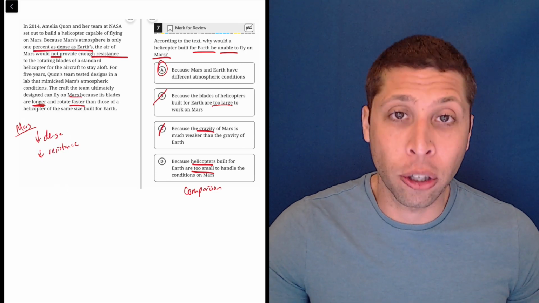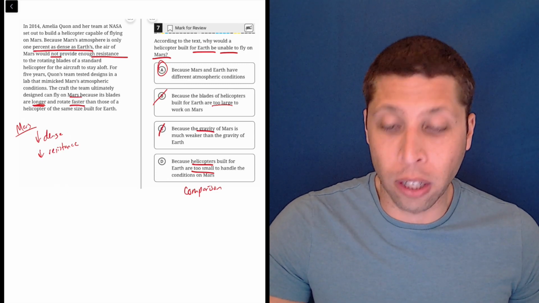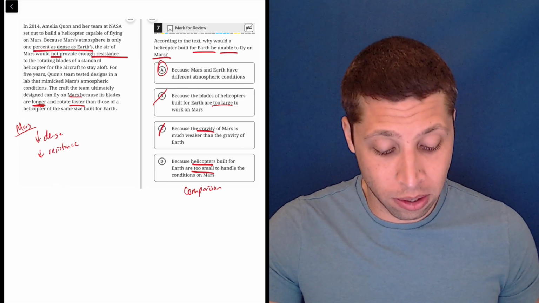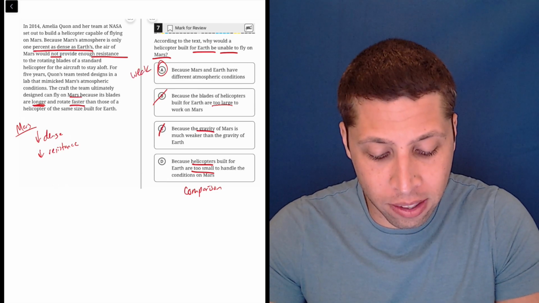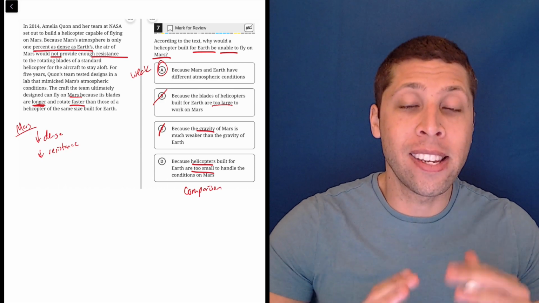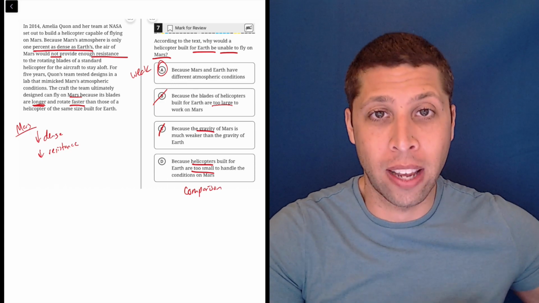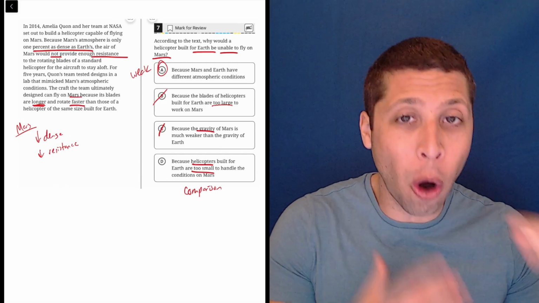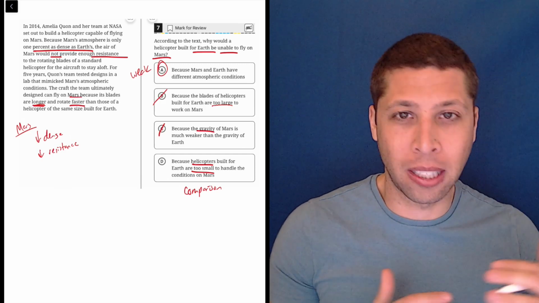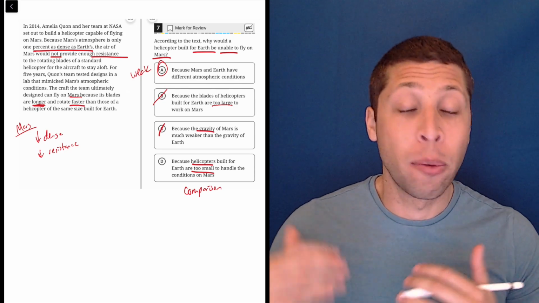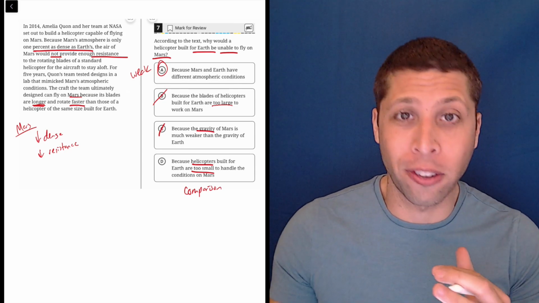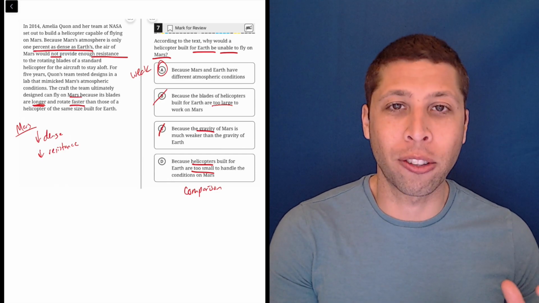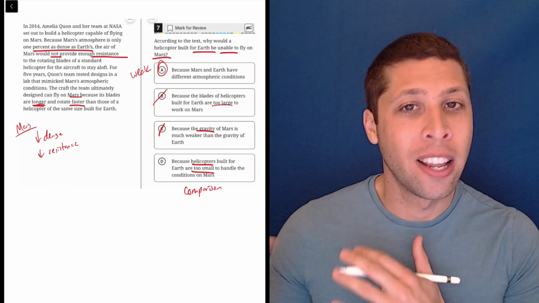And that might turn some people off, but this is just me telling you the way the SAT works. Weaker choices are usually better. This is weak. This is vague. And so the fact that it didn't say everything that the passage said does not bother me. That's okay. Your answers will almost always be less specific, less detailed than the passage, which is why you don't want to bother trying to memorize all the details in the passage. It's not worth your time. Most of them won't matter. So use the answer choices to understand the passage, not the other way around.